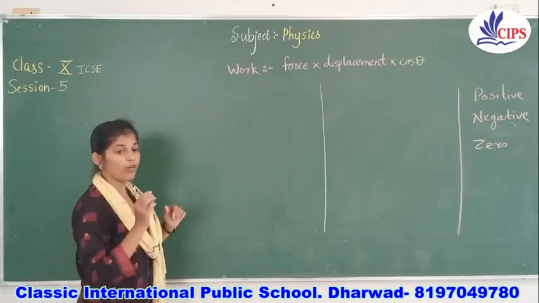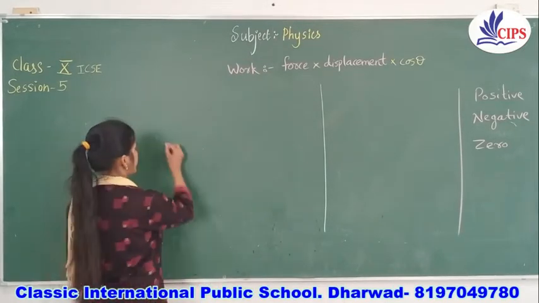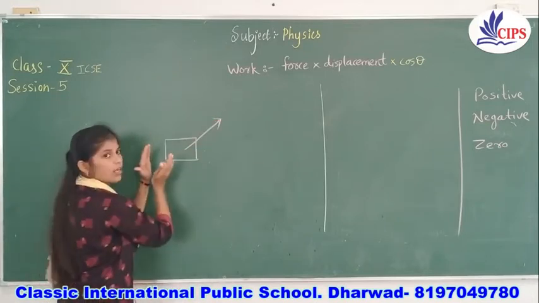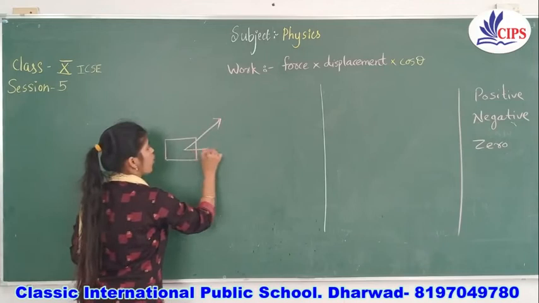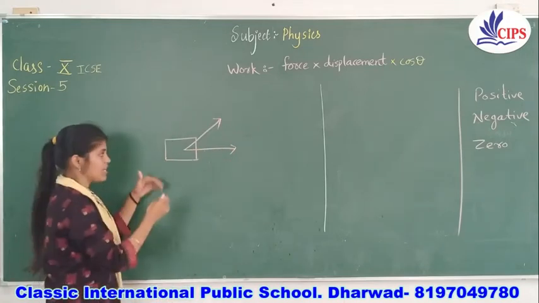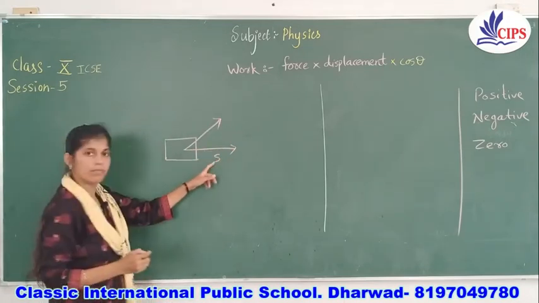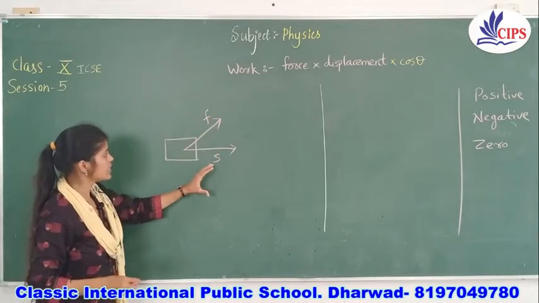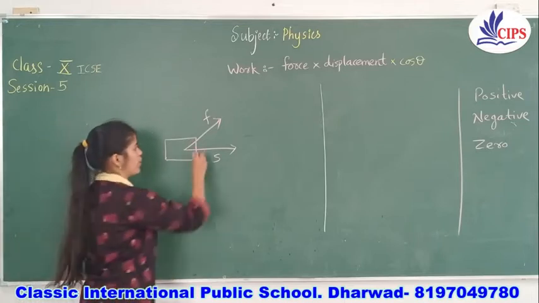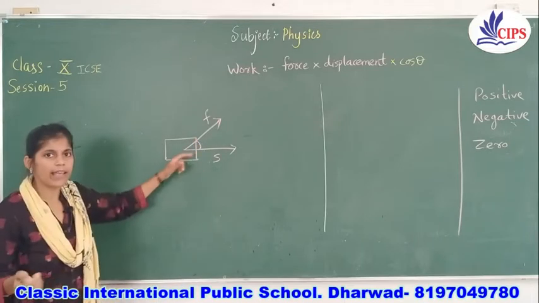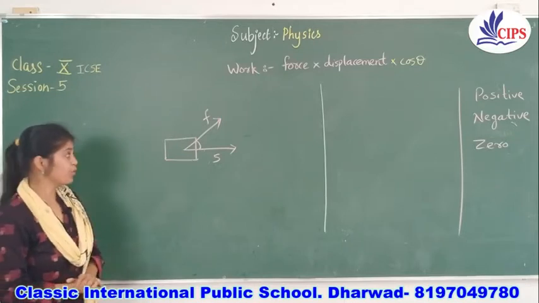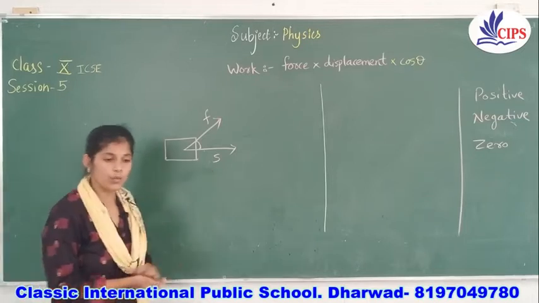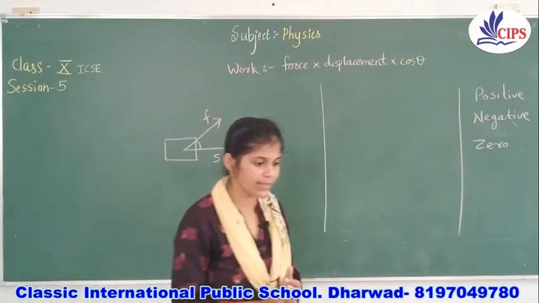Here I would like to give you one example where this is the object. This is the direction of force, and this object is suppose getting displaced in this direction. This is S, meaning displacement, and here is the force applied. In this case you can see there is again an angle. My question to you is whether this work done is positive or negative. You can think for 2 minutes and give me the answer.